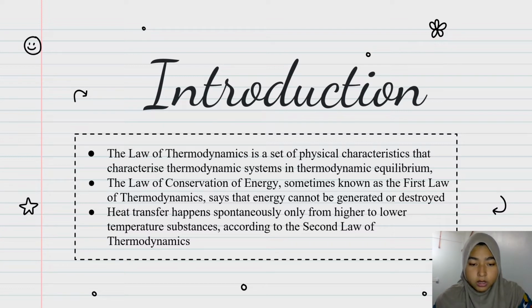For instance, consider the energy change from electrical to thermal energy that occurred in the experiment when the water was boiled using the kettle. Heat transfer happens spontaneously only from higher to lower temperature substances. According to the second law of thermodynamics, heat can be transferred from a cooler body to a hotter body if the system is subjected to external action, such as air conditioners and freezers. The application of the first and second laws of thermodynamics in diverse processes is what we focus on in this experiment.